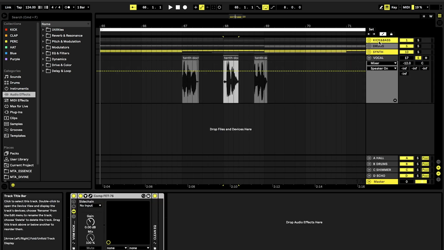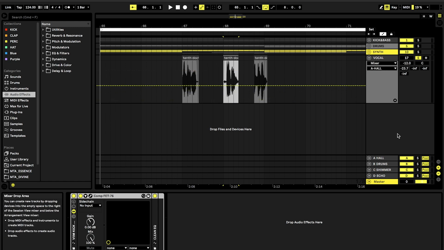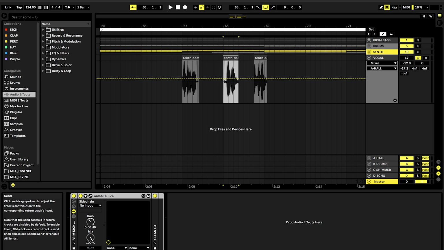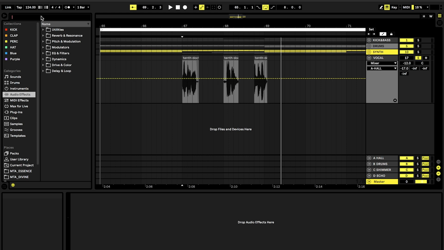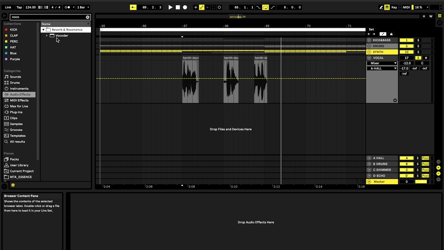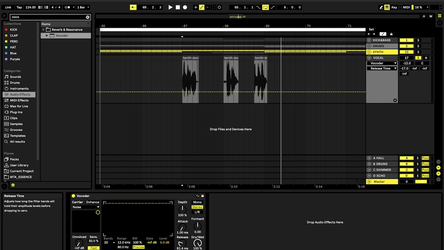And then I think the next thing we definitely want to do is add a little bit of this big hall reverb that I always have on my send number 1 here. And this will already make it sound way more spacey and like it belongs in the track. Consciousness, astral, dimension. So what I really like on those dark vocals is to use the classic vocoder effect. And we don't really need to do much tweaking. Maybe just turn the release slightly down, and maybe we just don't want to have it at 100%.